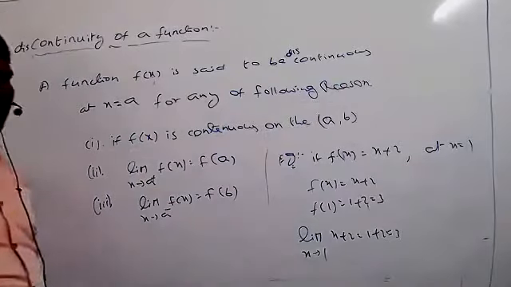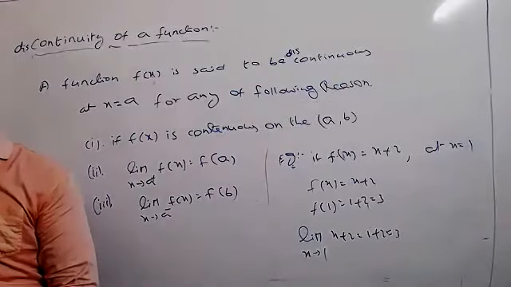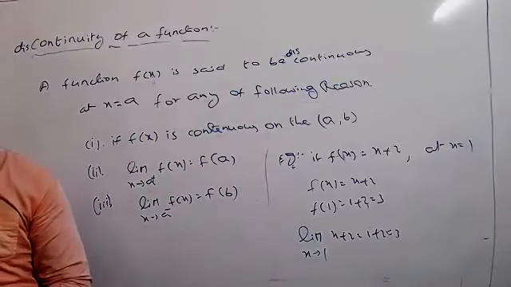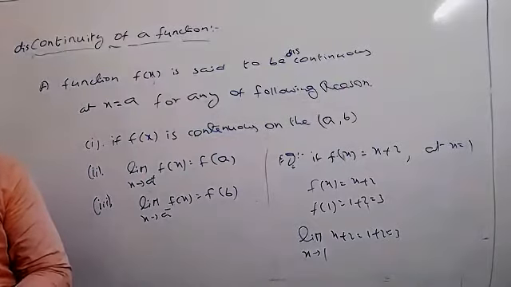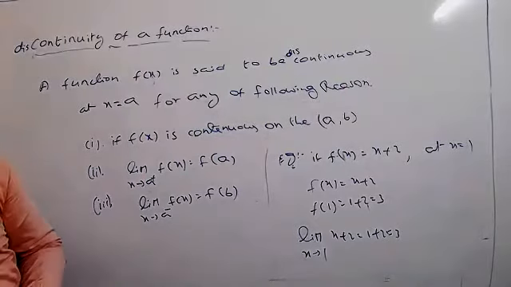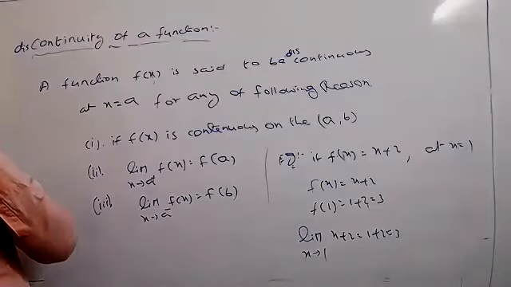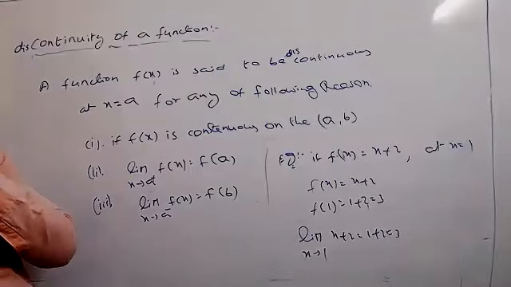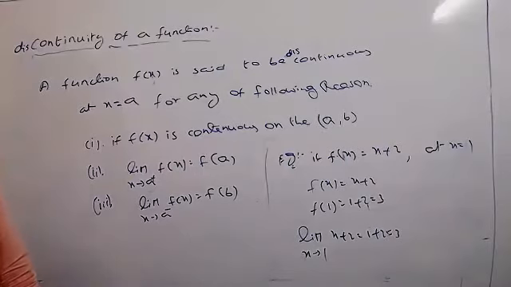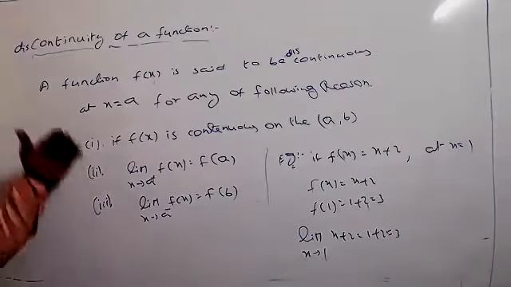So tell me, anyone, what is the meaning of continuity that we got previously? Please respond. Tejashwini, yes, please tell me.